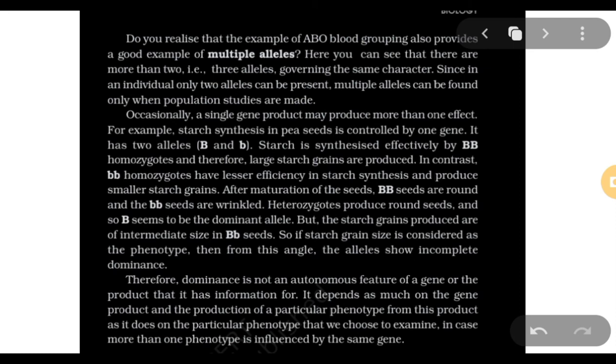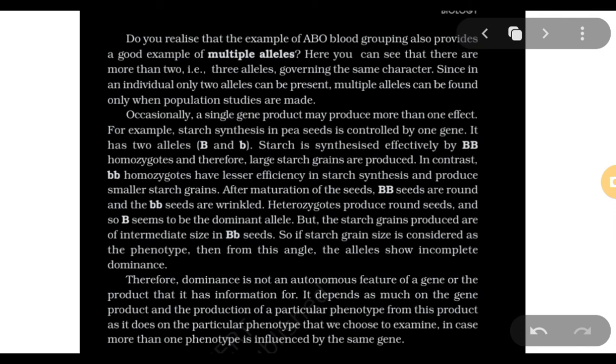Even if someone asks me about the gene, there will be a gene which has these alleles. I hope you all know that a gene has alleles. So there will be a gene which has these alleles, and I cannot say that this gene is dominant. No, you can't, because you don't know which product you are talking about.